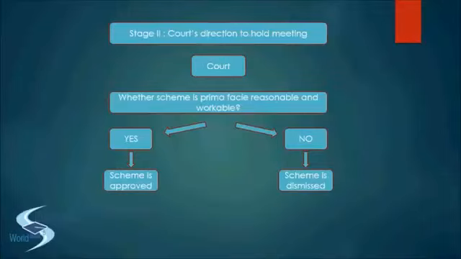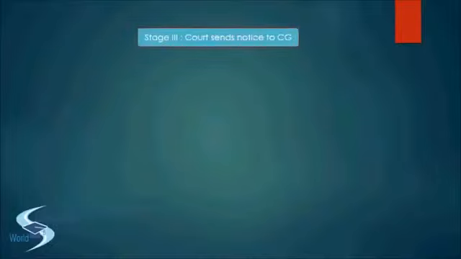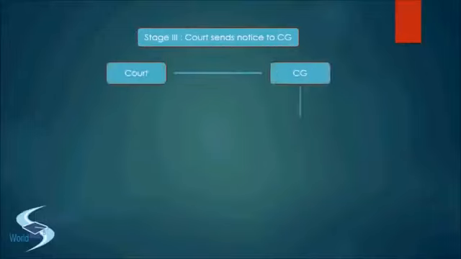So stage 1 was sending application to the court. Stage 2 was court's approval to the scheme. Now once court has approved the scheme and directed the company to call and hold a meeting, the company calls the shareholders and or the creditors to hold the meeting. In the meanwhile, what does the court do? The court steps on to stage 3, where the court sends a notice to the central government that this is the company that is looking for this kind of a compromise or an arrangement. This is the scheme, so what have you got to say on the same?